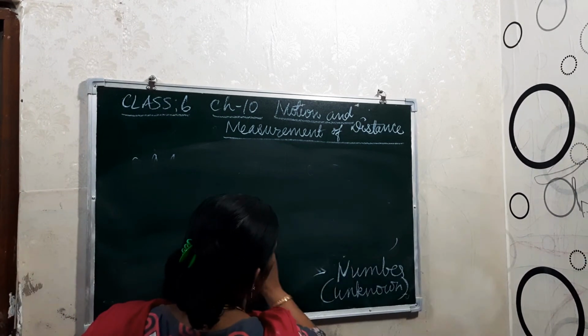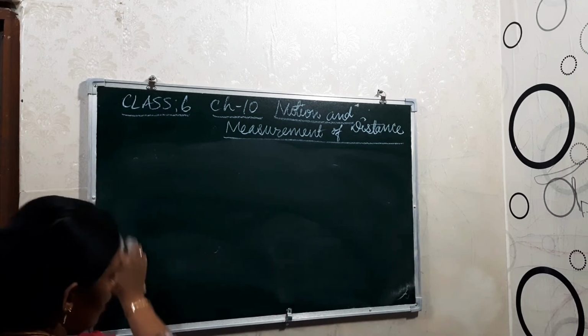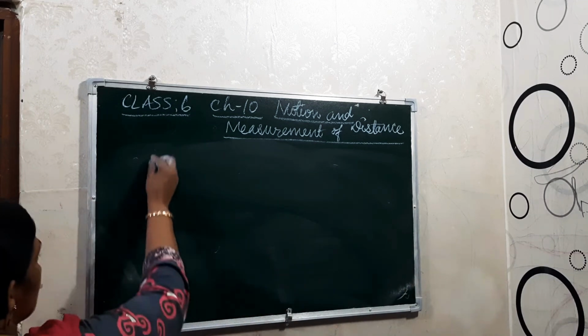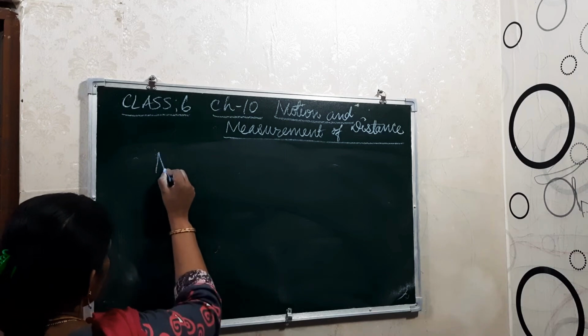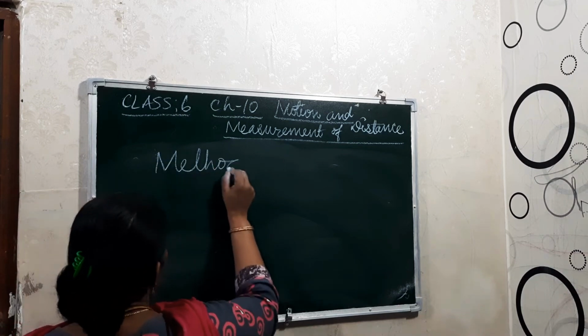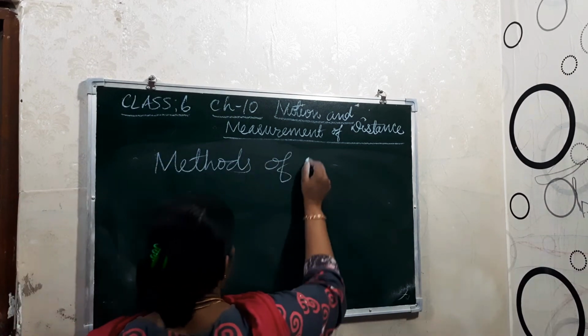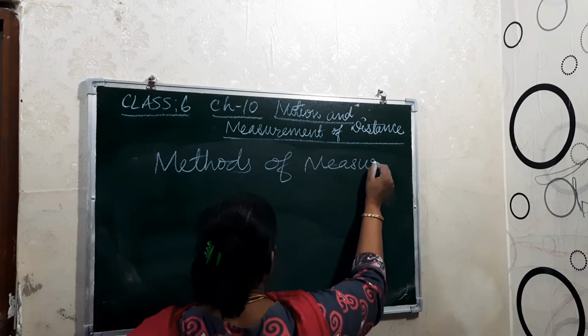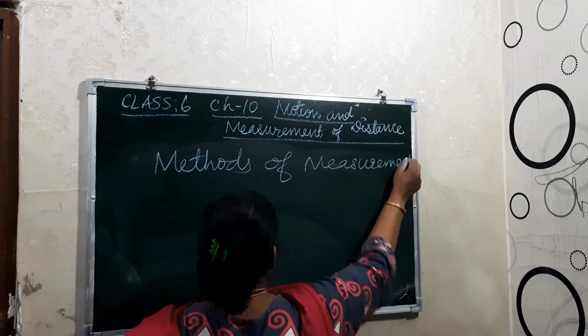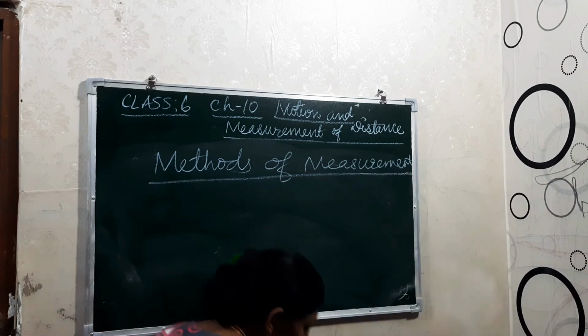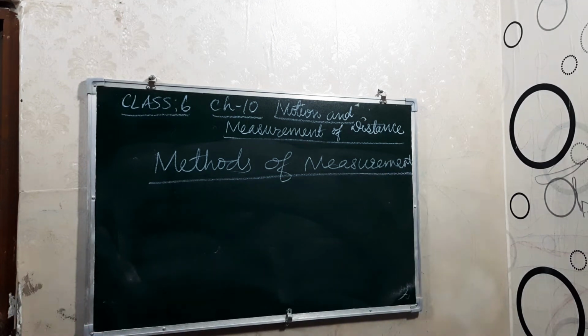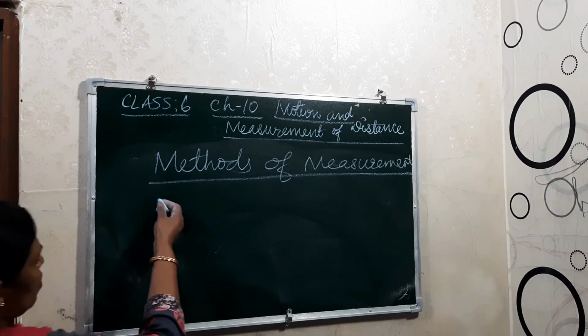Ancient people used various methods of measurement. Okay children, for the distance also, between 2 points, they used a thread or a ribbon for measuring things, and even body parts were used.